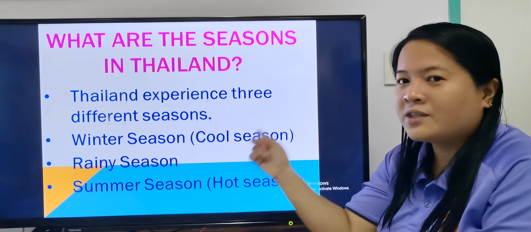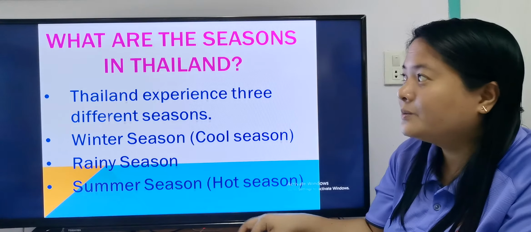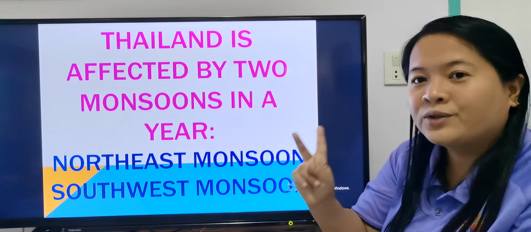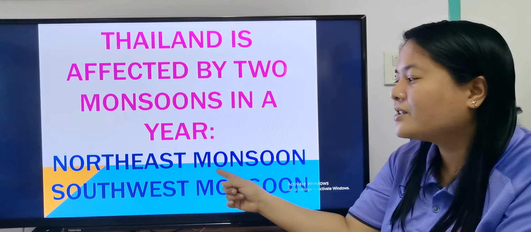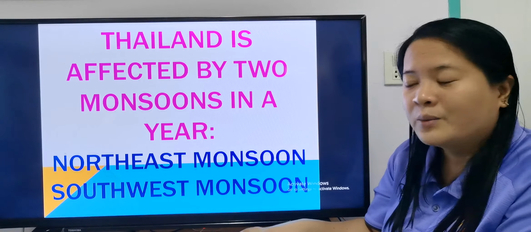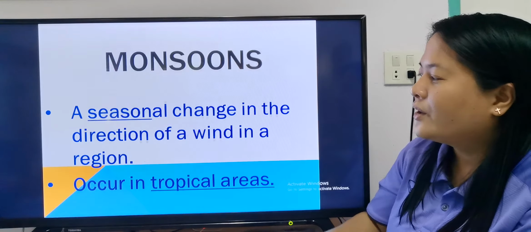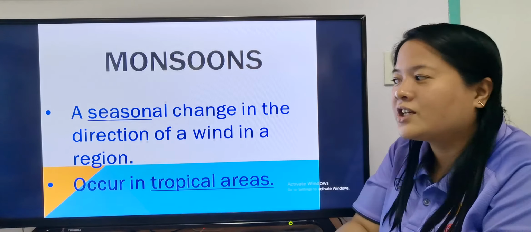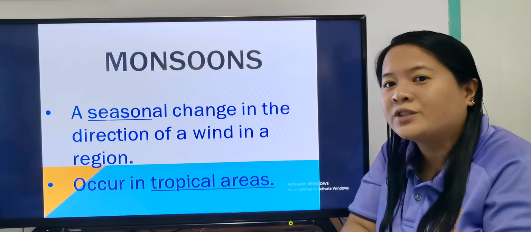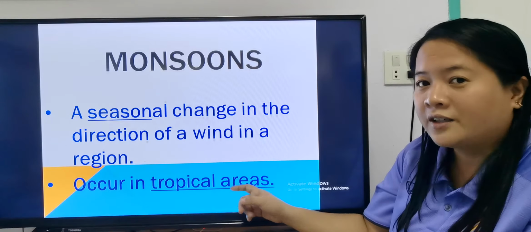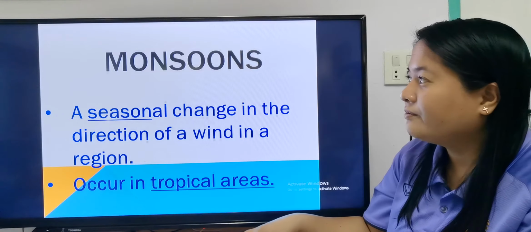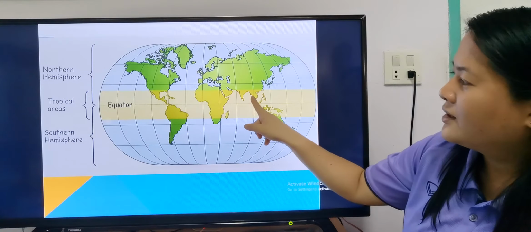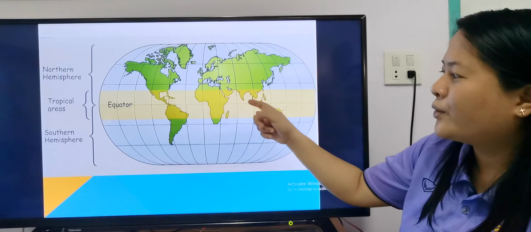Winter season, or the cool season, we already studied that last meeting. We said that Thailand is affected by 2 monsoons, okay? The northeast monsoon and the southwest monsoon. We already discussed northeast monsoon. Now we said that monsoons are seasonal change in the direction of the wind in the region, and it occurs in tropical areas. These are the tropical areas. Thailand here is in the tropical area. We are near the equator.